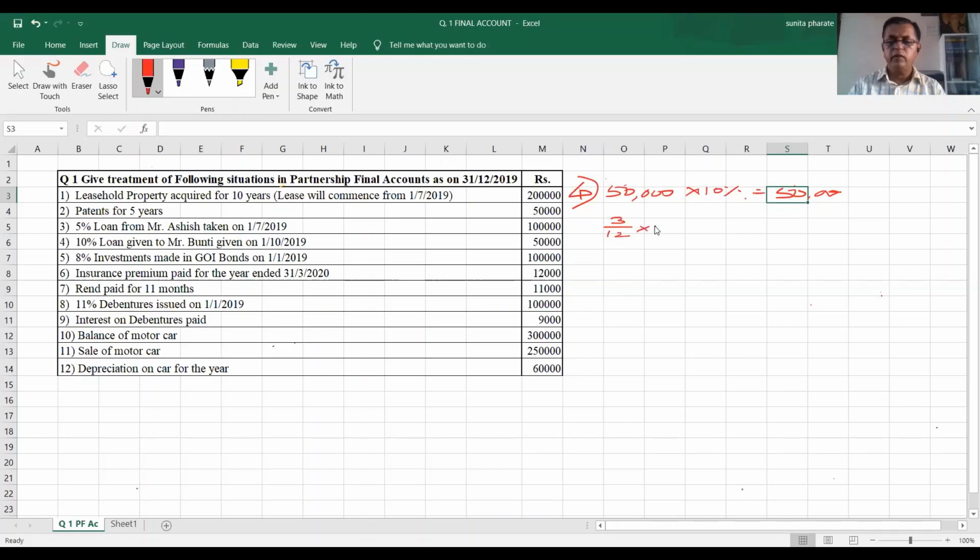Accordingly, 5,000 is for the whole year. What will be the amount for 3 months? If you calculate, it will be 1,250 rupees. Therefore, on the loan given to Bunty on 1st October of 50,000, interest is receivable. The journal entry will be passed as